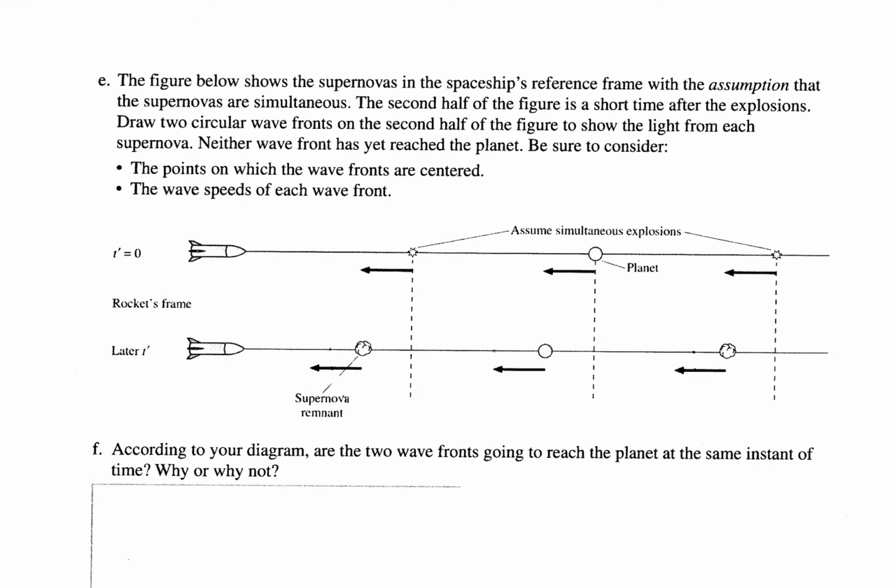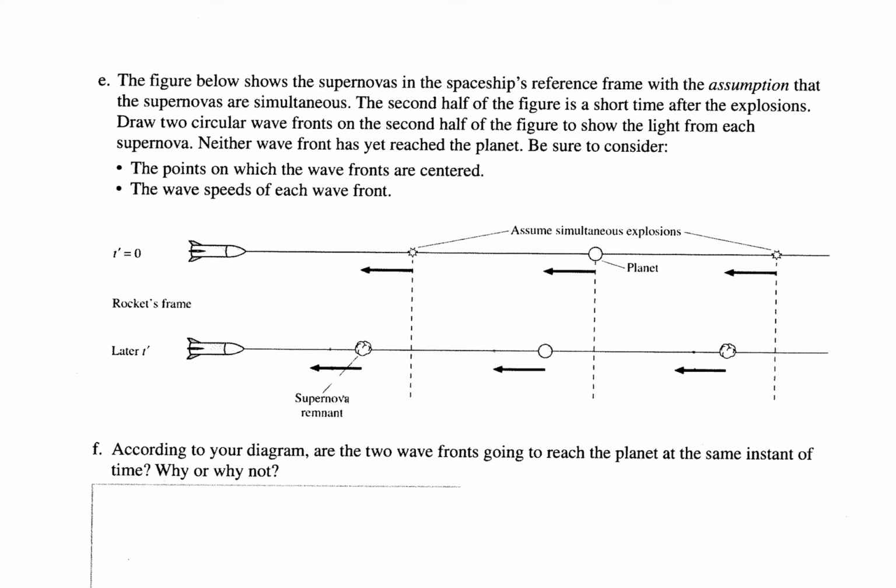All right, so let's continue thinking about this and come at it from a slightly different angle. So we're going to look at the figure below, and this one shows the supernovas zoomed in a bit, and they're going to show them in the spaceship's reference frame with the assumption that the supernovas are simultaneous. The second half of the figure is a short time after the explosions, so this is proceeding in time, and we want to draw two circular wave fronts on that second lower figure to show the light spreading out from each of the supernovas.